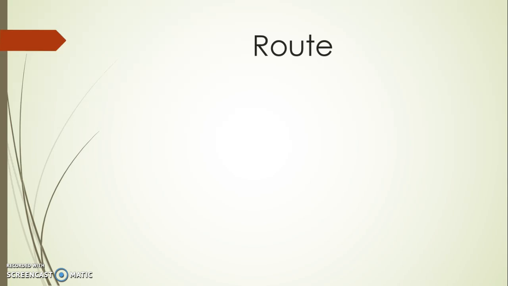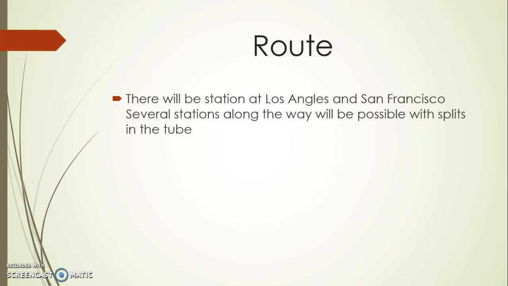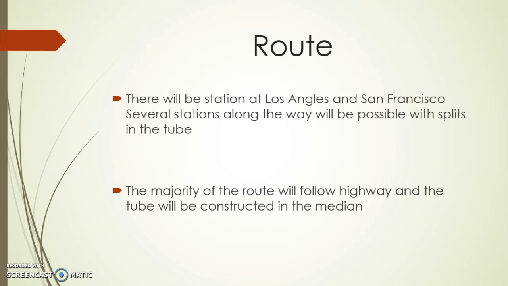Now talk about the route that the Hyperloop follows. There will be a station at Los Angeles and San Francisco. Several stations along the way will be possible with splits in the tube. The majority of the route will follow the highway, and the tube will be constructed in the median. Now we talk about the advantages.